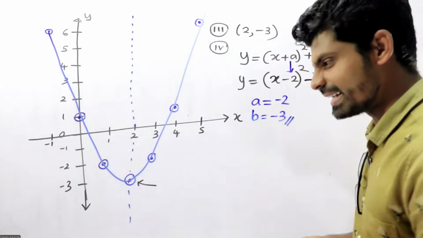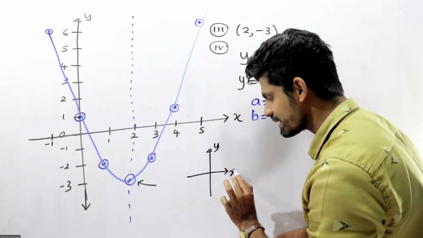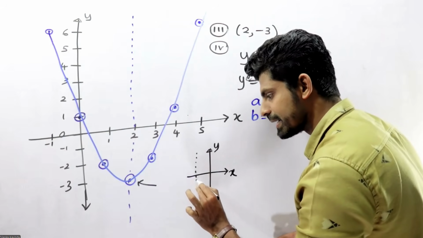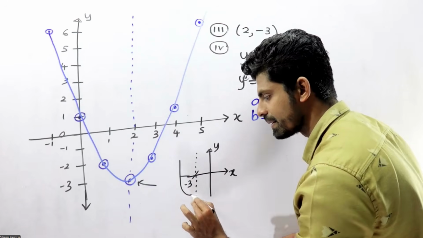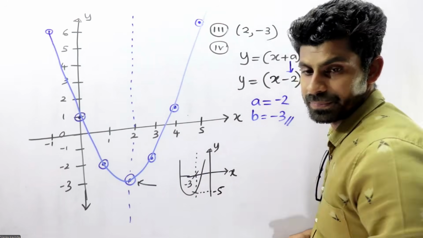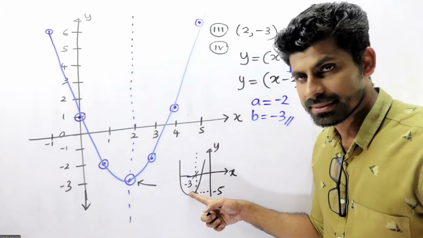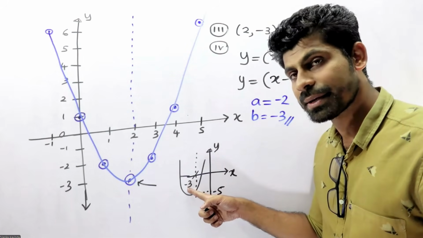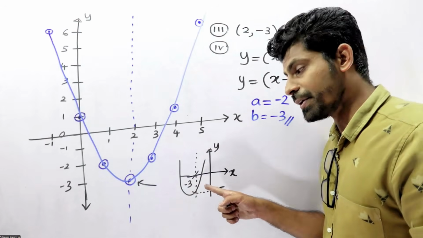So I can explain. Just consider this one. y and x. Right? Now you need to consider this one. Axis of symmetry equals -3 and minimum value equals -5.